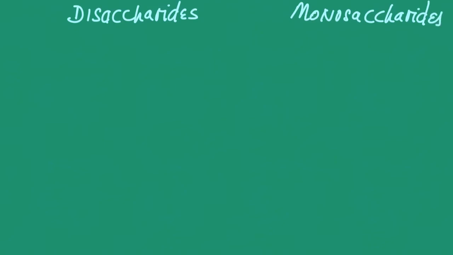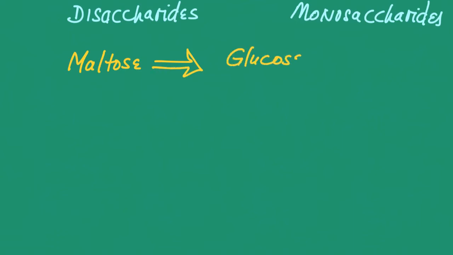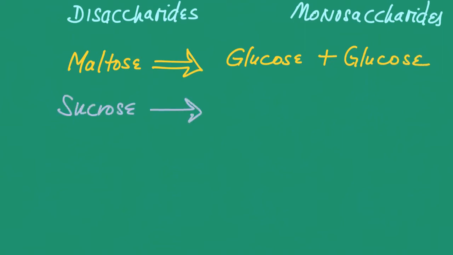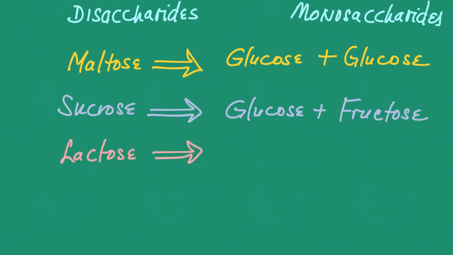Let's take a look at the composition of disaccharides. The word disaccharide can be broken down into di, meaning two, sachar, meaning sugar, and ide means unit. So maltose, which is a disaccharide, can be broken down into two glucose units. Sucrose is broken down into glucose and fructose. So when you eat table sugar, that's broken down into glucose and fructose. Lactose is broken down into glucose and galactose.